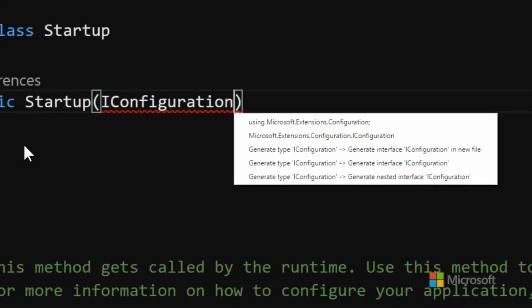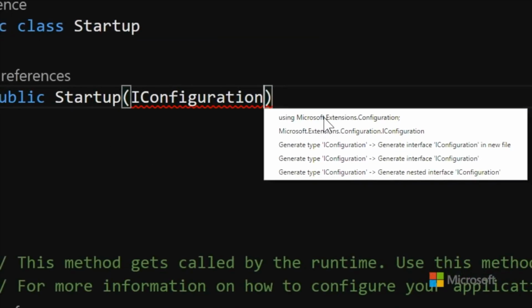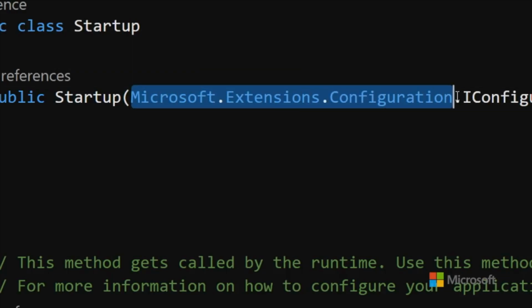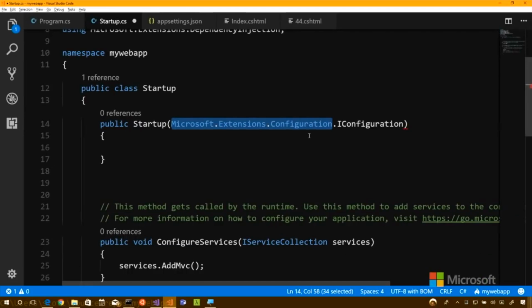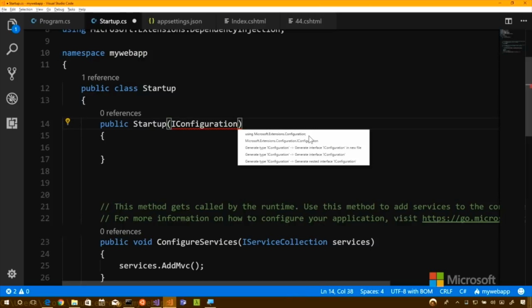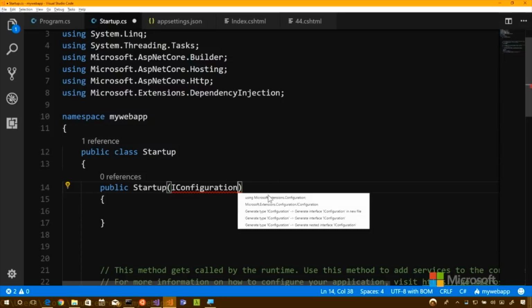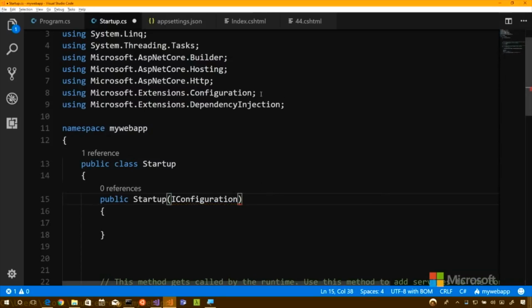And there's actually two options. You can add the using statement, or fully express it, almost like a path, like C:// whatever. It's the full path to IConfiguration. That wouldn't make it available to the entire program, and we'd have to do that every single time we used it. Good point. So we'll say using, and then watch up here on line 8. See? Ta-da. It just drops in there automatically.